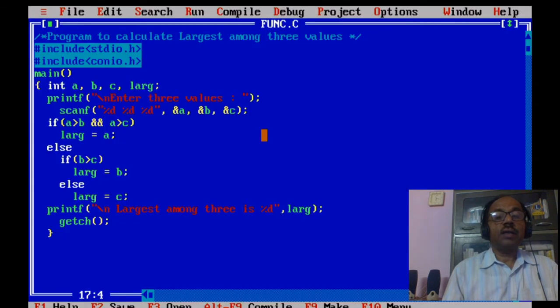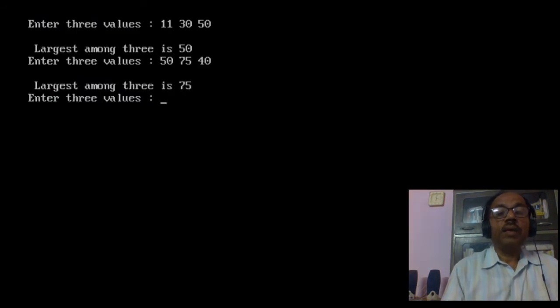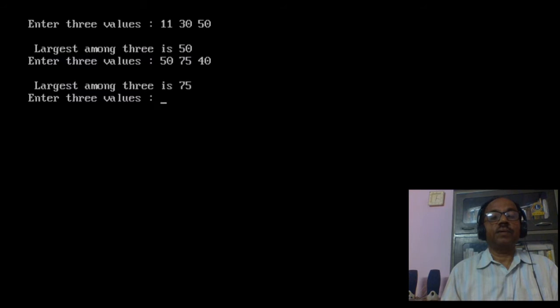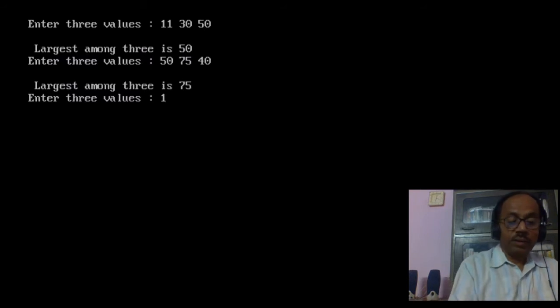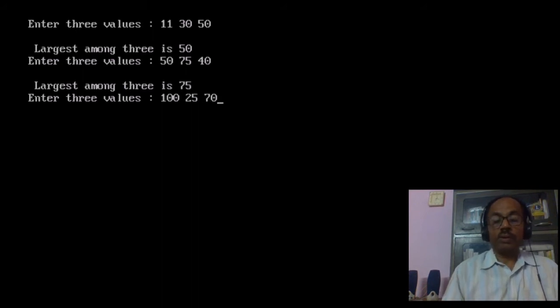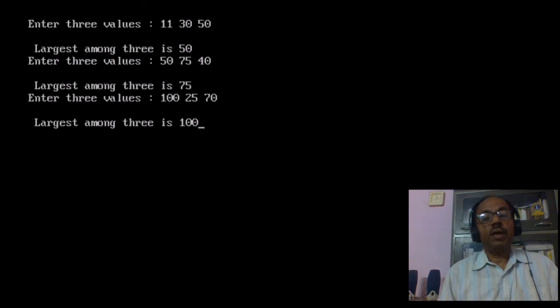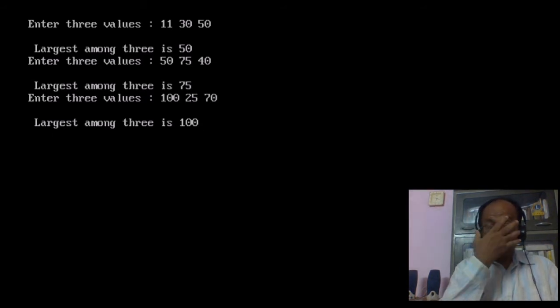And in the third case, the user may enter the first one as largest, like 100, 25, 70. So here 100 is the largest. So in all the cases, the program is giving us the largest one, whether that is on the first position or on the second position or on the third position.